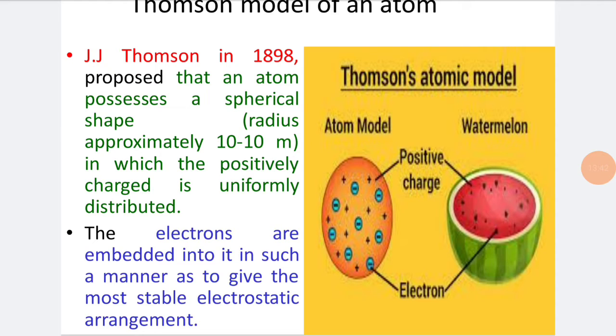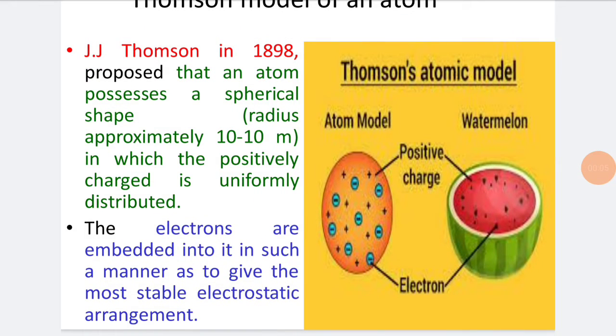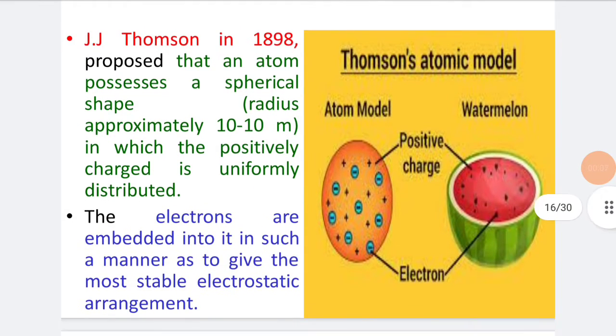This image represents the Thomson atomic model. He compared that atom with the watermelon. Here in the watermelon, we can see the red color portion. He compared the atom's positive charge with the red color portion, and the negative charge, the electron, he compared with the seeds of the watermelon, which are embedded in the fleshy part.